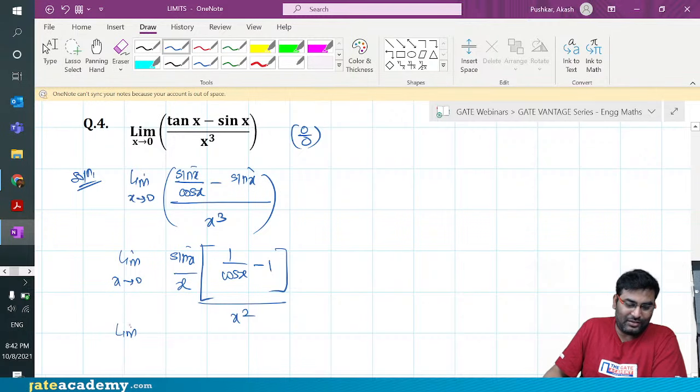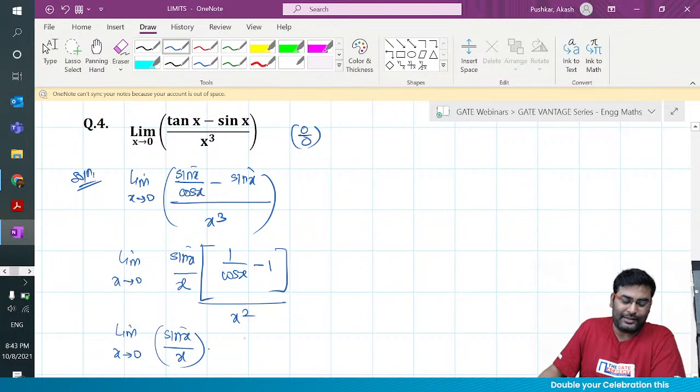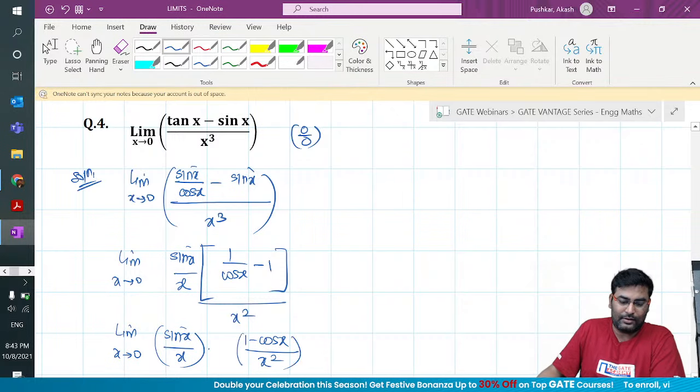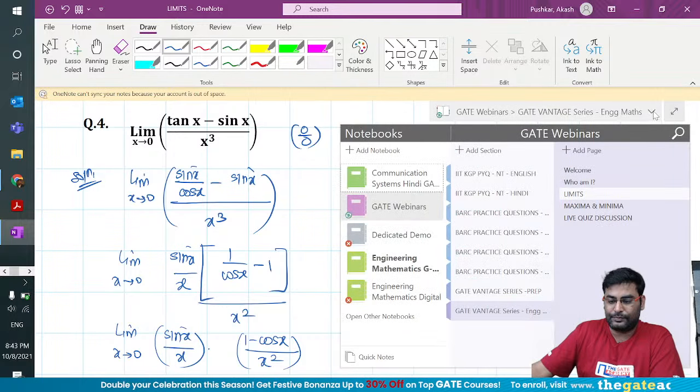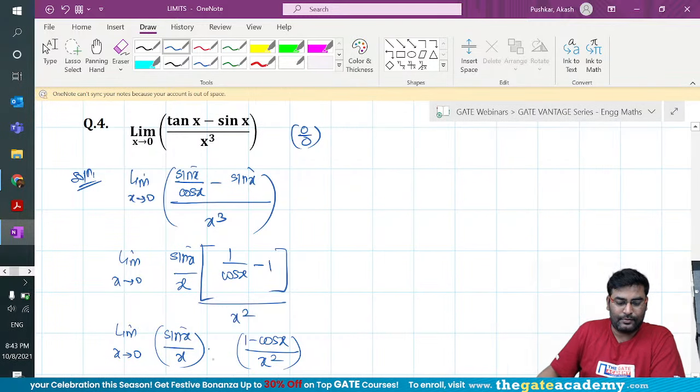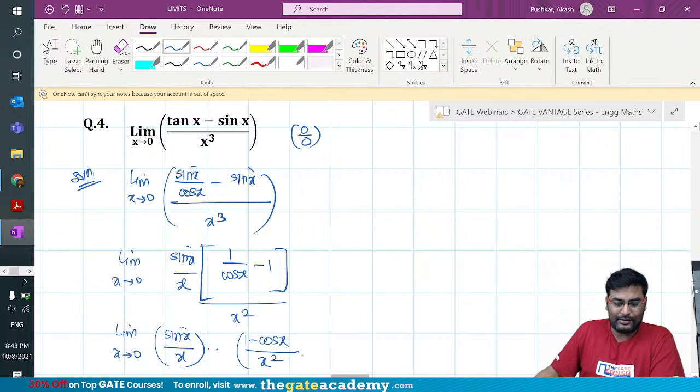So it comes out limit x tends to 0, sin x by x. And this is what? 1 minus cos x by x square. Okay, guys? And don't forget to write cos x here.